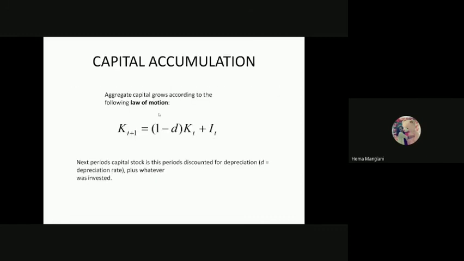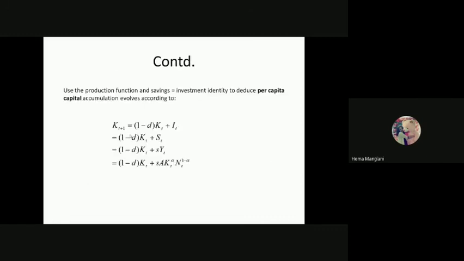Taking the same expression over here, KT plus 1 equals 1 minus D multiplied by KT plus IT. Now, we know by fundamentals that IT equals ST. So 1 minus D multiplied by KT plus ST, which by assumption equals the marginal propensity to save, a fraction of this YT, your total output.